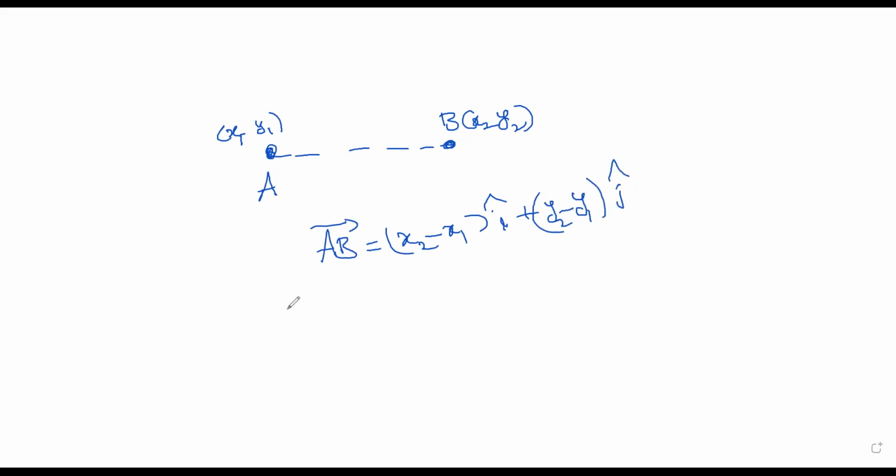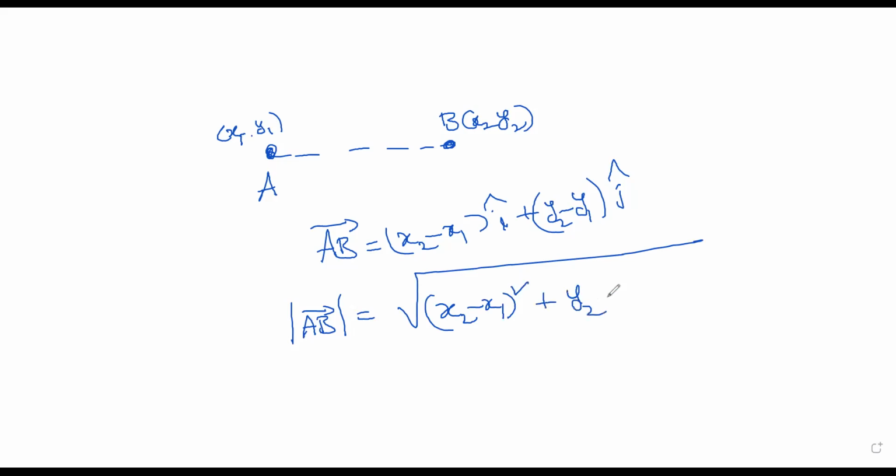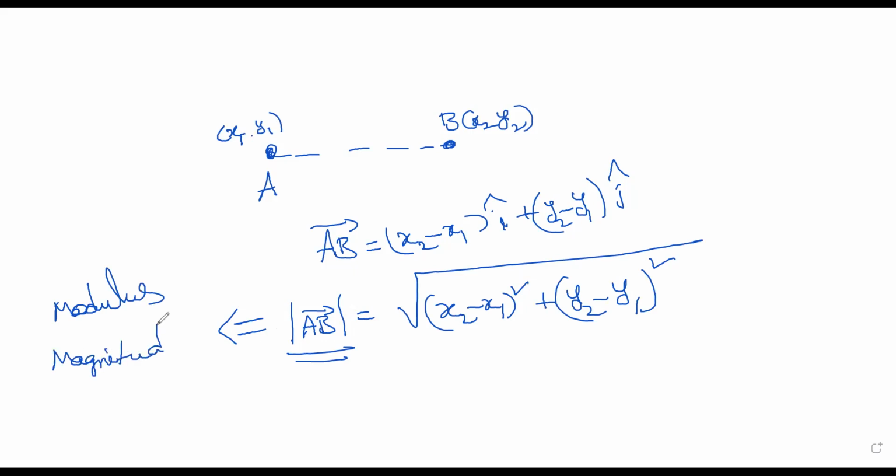And now what is the modulus of a vector? It is nothing but the distance between these 2 points. So that is square root of (x2 minus x1) whole square plus (y2 minus y1) whole square. So this is how you find the modulus of the vector, or simply you can say magnitude of the vector. This is how we find the magnitude of a vector.